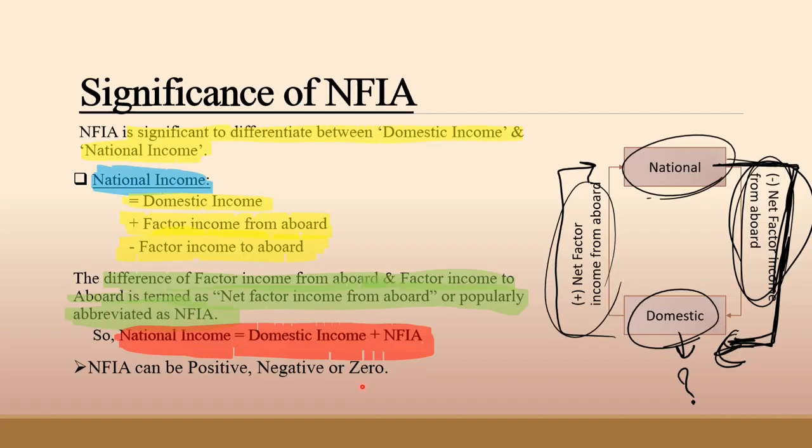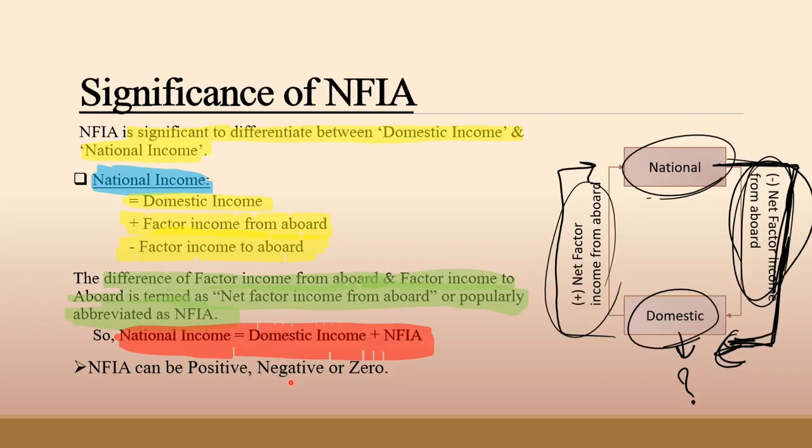And when NFIA is zero, income earned from abroad is equal to income paid to abroad. Again, I am repeating these three points to make you understand more. When NFIA is positive, income earned from abroad is more than income paid to abroad.